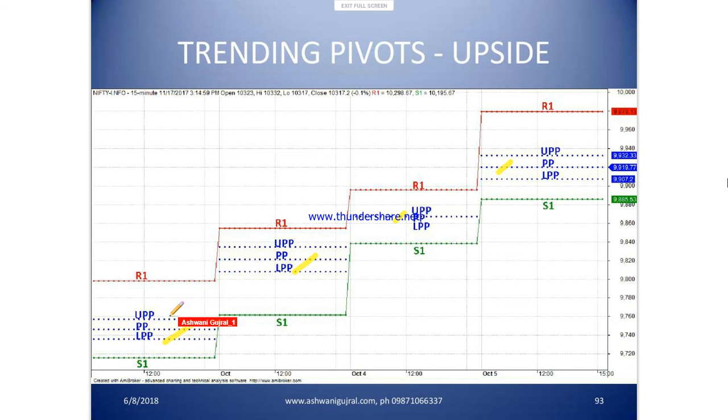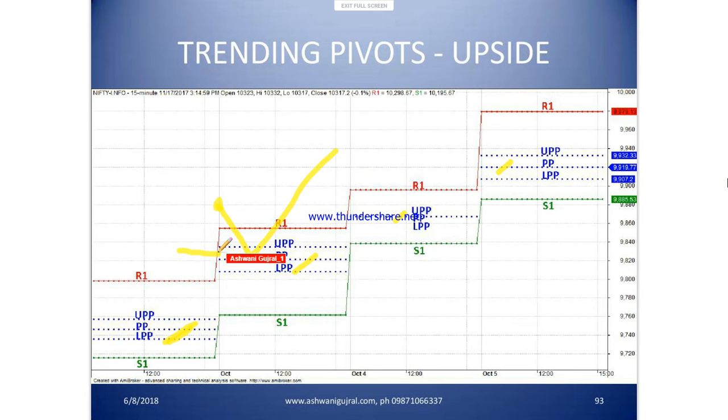Now what do we do once we know it is trending? How do we know? Because these central pivot ranges are moving up, so it's an upward trending market. So if we open here, you have often heard people say buy on dip. You wait for the price to hit the pivot and then buy the dip.